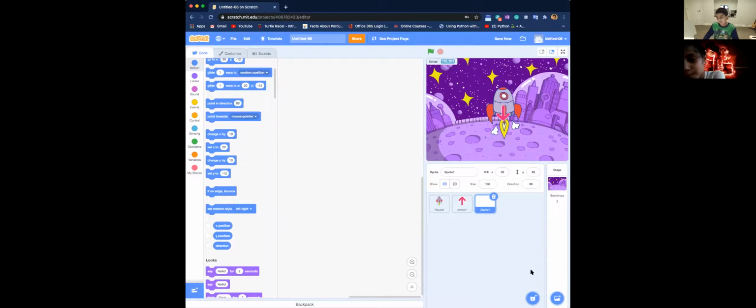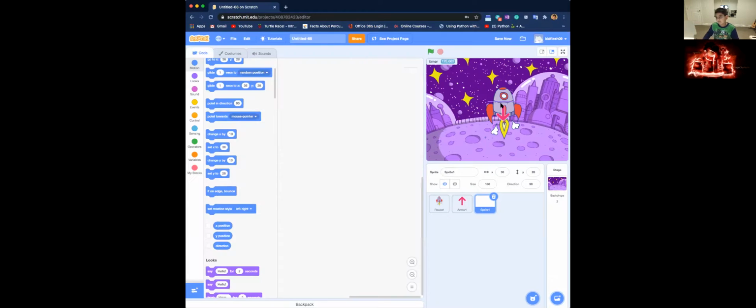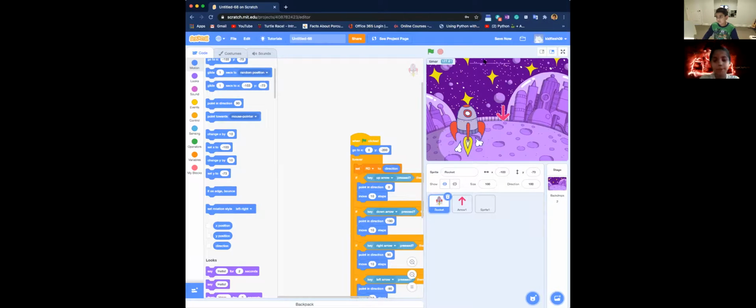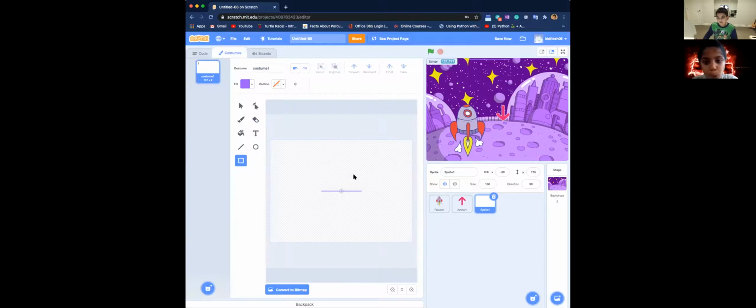I'm just going to set pink, but I'm going to make it like a big box, a big thin box. I'm going to put it here. Now we'll make it bigger and stretch it out.